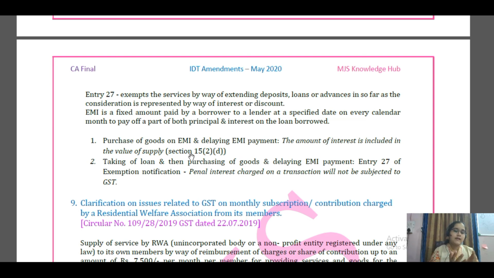So if you take it directly with EMI, it is part of value of supply and GST has to be discharged. But if you have taken a loan and then bought the goods, and then delayed the EMI, you will get an exemption because you are receiving the loan for a consideration represented by way of interest, and it is exempted under entry 27.